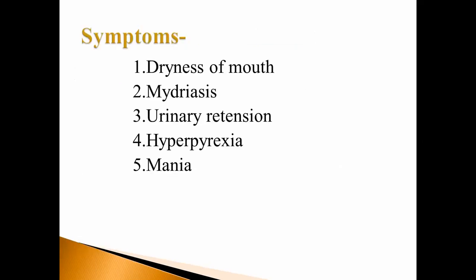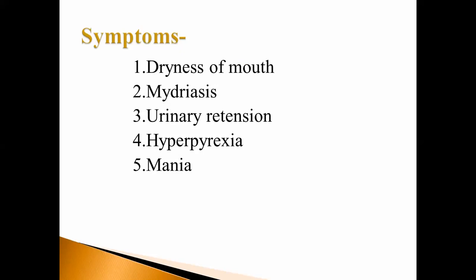Then the symptoms: dryness of mouth, mydriasis, urinary retention, hyperpyrexia, mania. What is hyperpyrexia? Increase in the body temperature. Dryness of mouth is from the side effect of atropine.